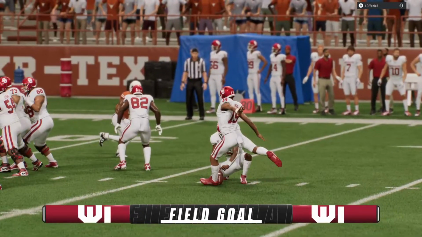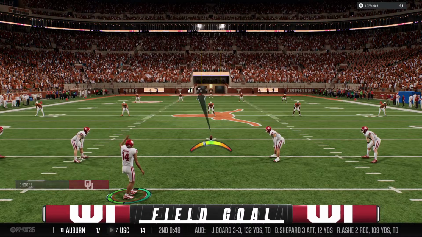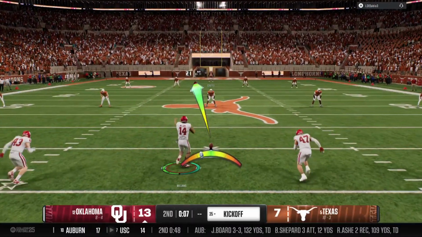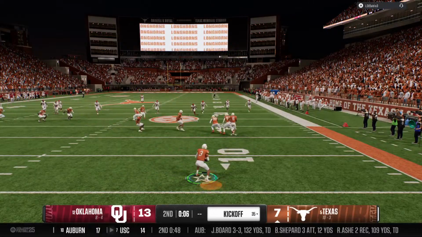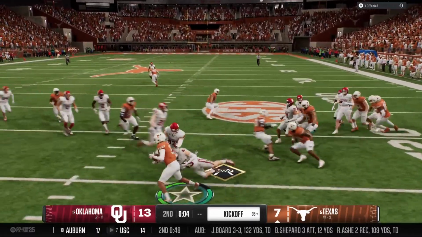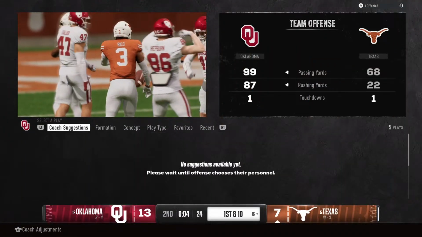And he knocks it right through the uprights. So here's the kickoff now. Offense settling for 3, tacking on a little bit of momentum before the halftime break. Texas. Return begins inside the 10. Solid job by the coverage team. They bring him down at the 16.